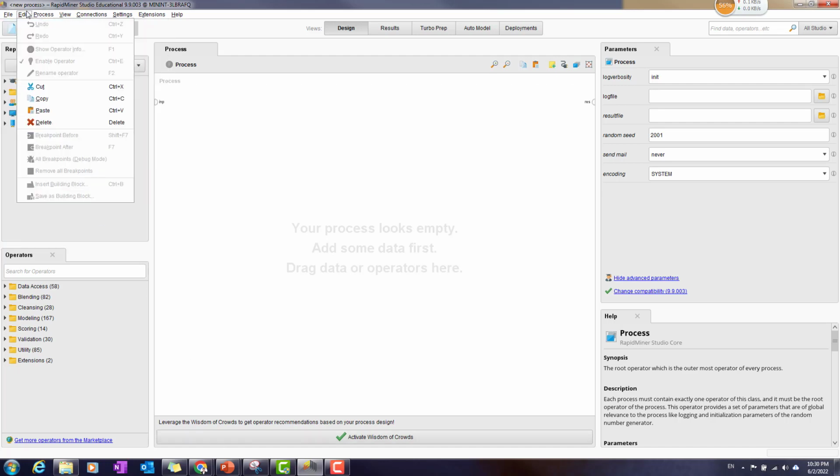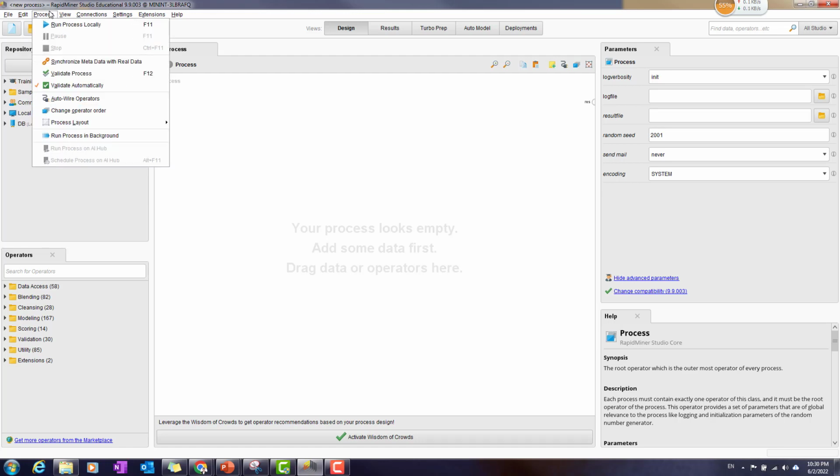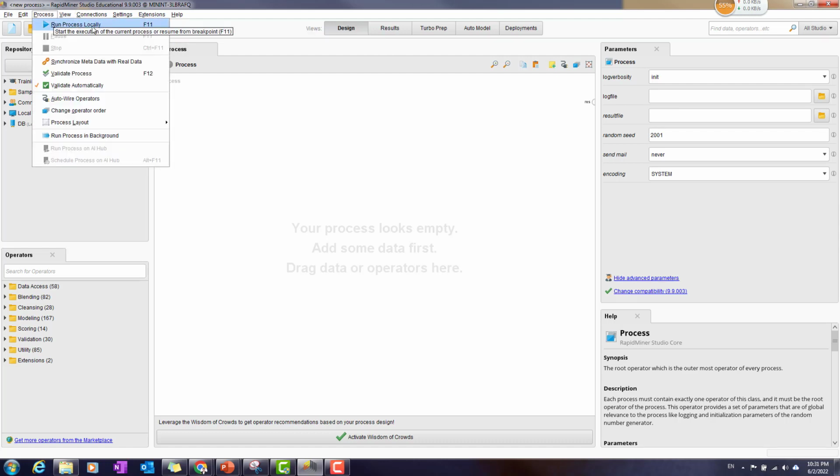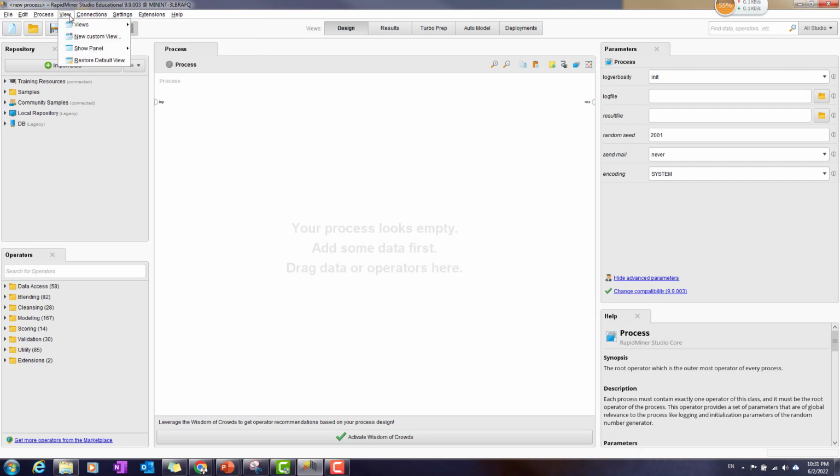The same goes for the others. You have the option to Edit, so you can undo or redo the operation you are doing. The Process menu is one of the important parts, because every time you want to run and execute something in RapidMiner, you have to go through Process and run the process locally. The other one is View, which is not important. Connection, we can also use, and I will show you later.